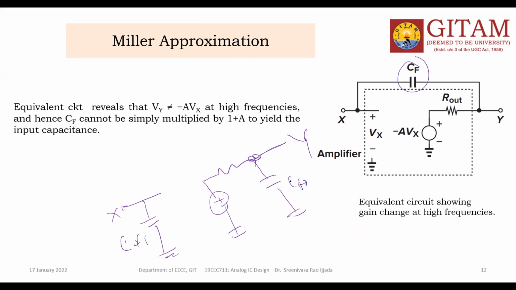You can say the CF has been divided into CFI and CFO. This is the input capacitance. So in this circuit, Vy is not equal to minus AVX.